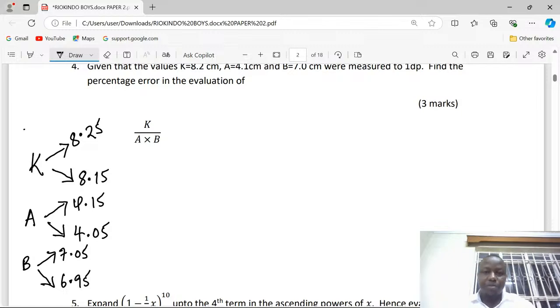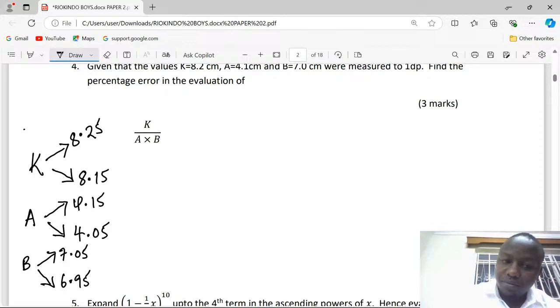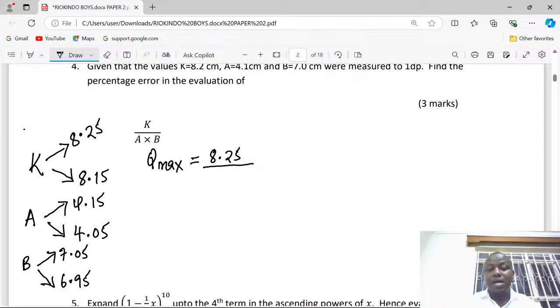After that, it's good for you to get what we call quotients, because we are dividing anyway. So quotient maximum. The maximum quotient will be gotten by the maximum value of K, 8.25. But for the quotient to be maximum, the divider must be the least.